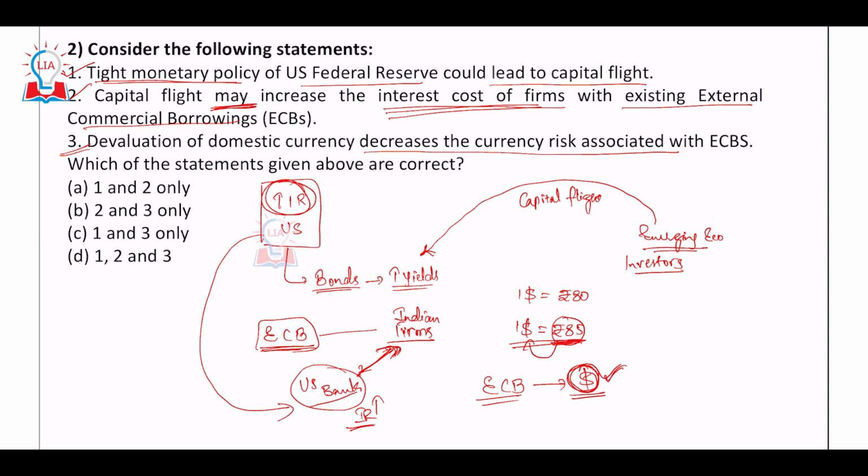So whenever depreciation happens, it has to spend more rupees in order to pay for that dollar, right? Dollar loan. So devaluation of domestic currency, rather than decreasing, increases the currency risk. So statement 3 is wrong, right? Very simple understanding, and you will be able to get the answers right. There is no rocket science behind it. So the answer would be A. It is 1 and 2 only.